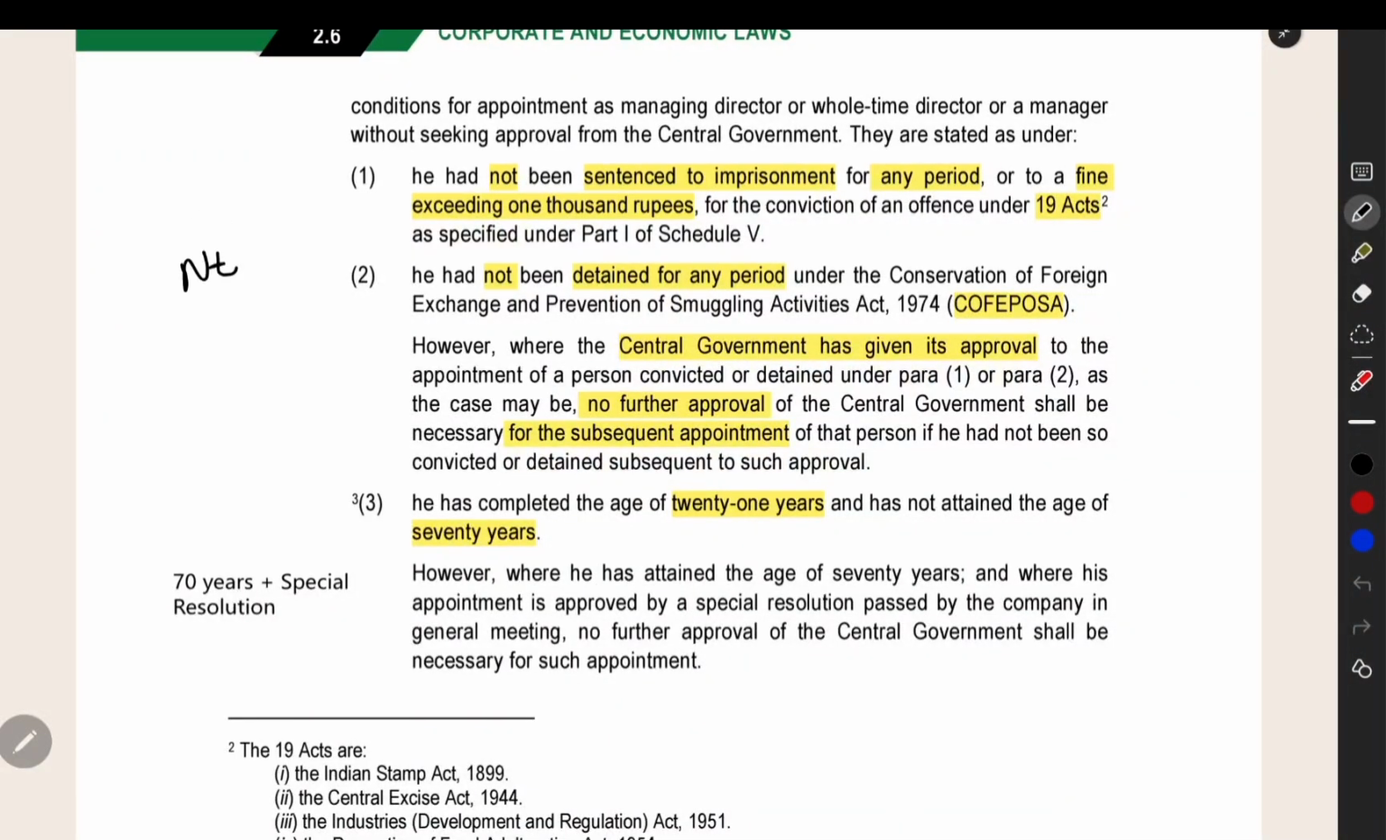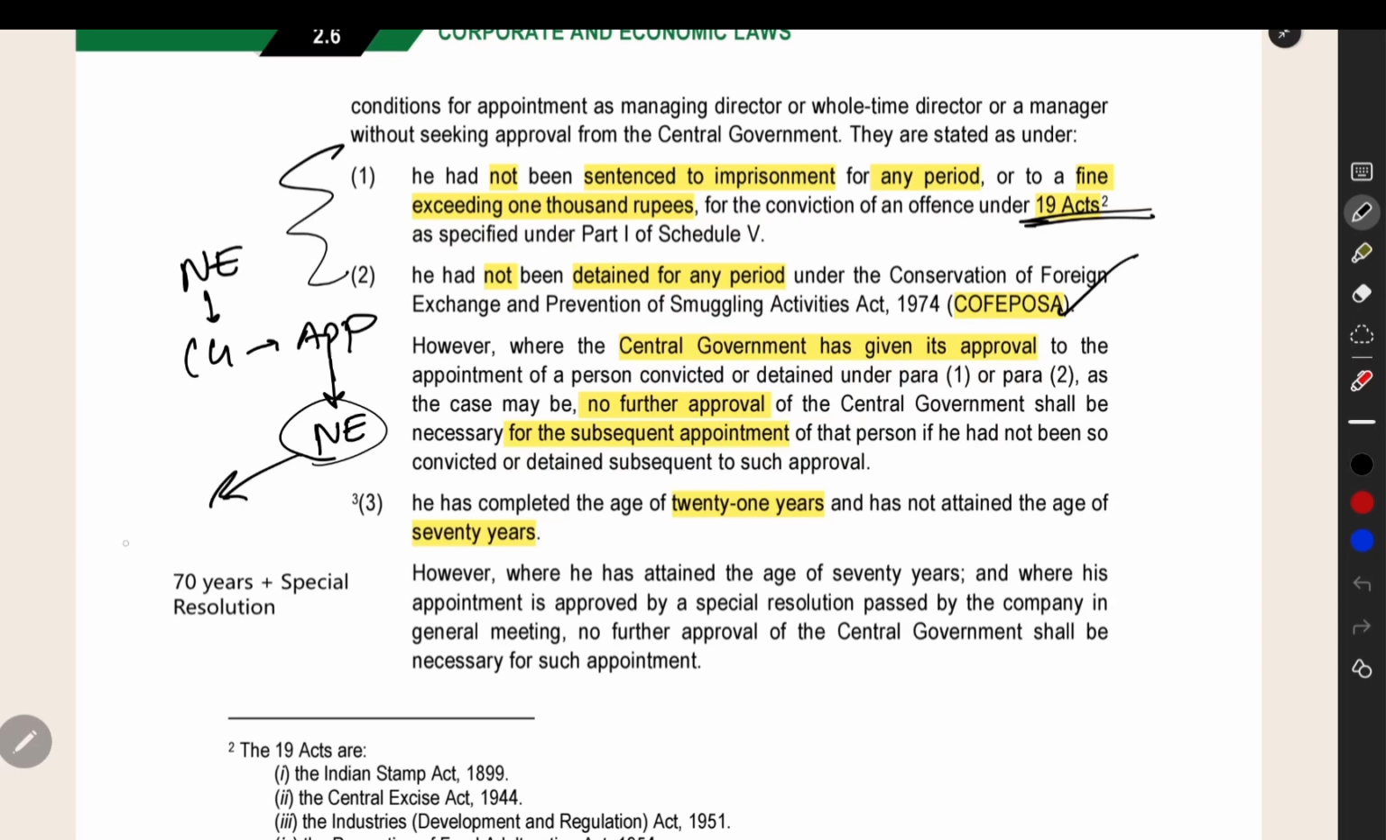First, you are not eligible, and you are getting the central government approval and getting appointed. After getting appointed, again you are attracting non-eligibility under these 2 things. Again you are getting caught under this act. Again you are getting sentenced to imprisonment under the 19 Act. Then again, if you want to appoint, you have to get the central government approval another time.